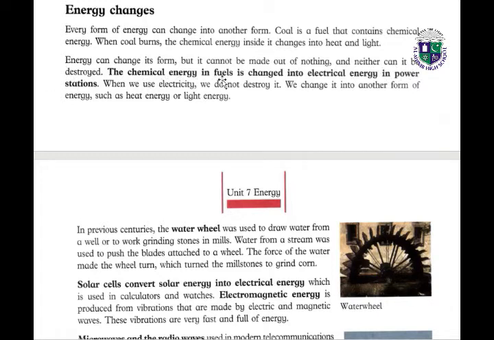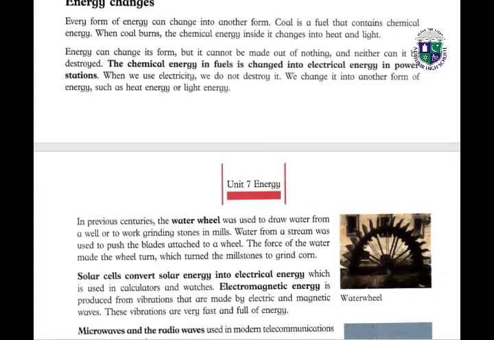The chemical energy in fuels is changed into electrical energy in power stations. When we use electricity, we do not destroy it. We change it into another form of energy, such as heat energy or light energy.